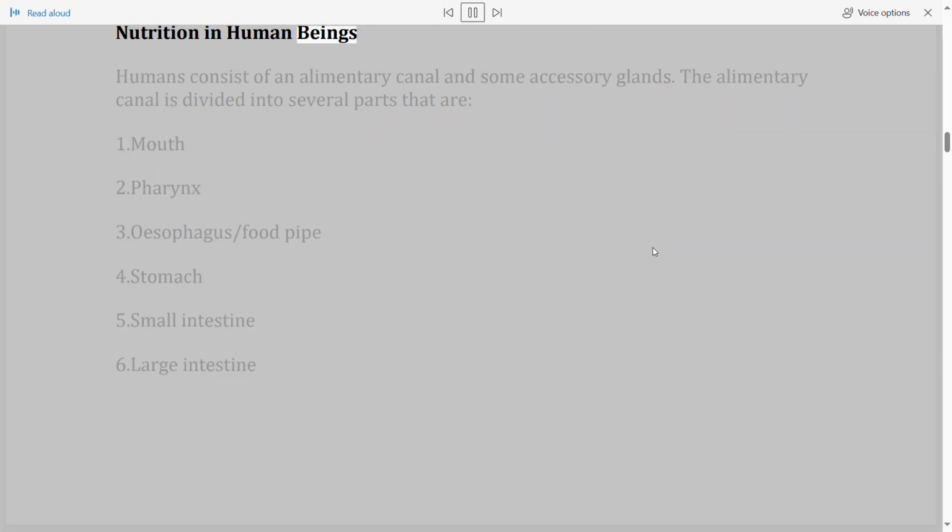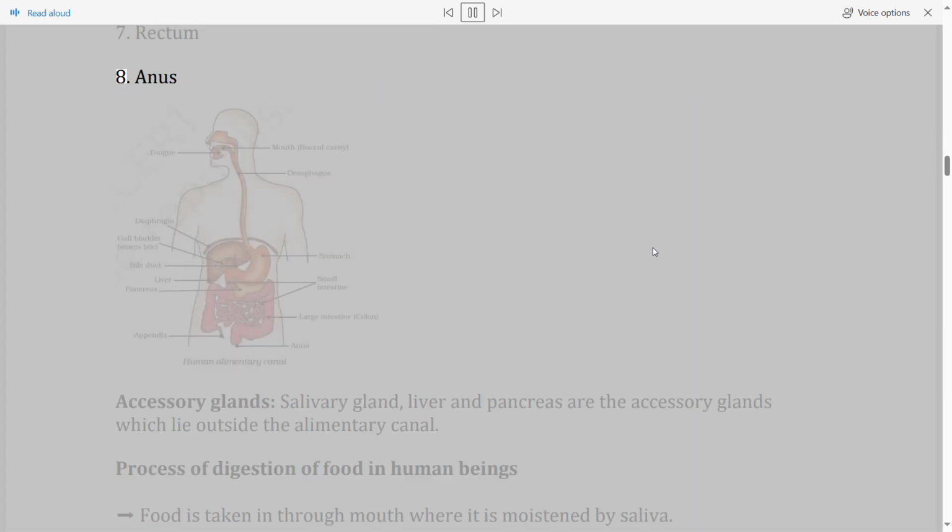Nutrition in human beings. Humans consist of an alimentary canal and some accessory glands. The alimentary canal is divided into several parts: 1. Mouth, 2. Pharynx, 3. Esophagus, the food pipe, 4. Stomach, 5. Small intestine, 6. Large intestine, 7. Rectum, 8. Anus.